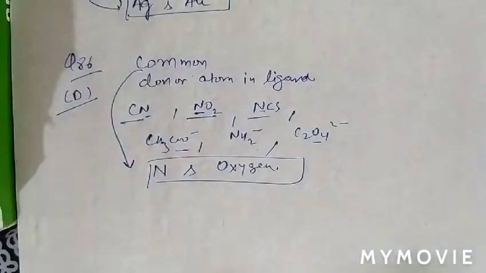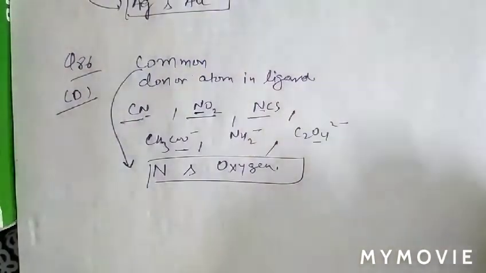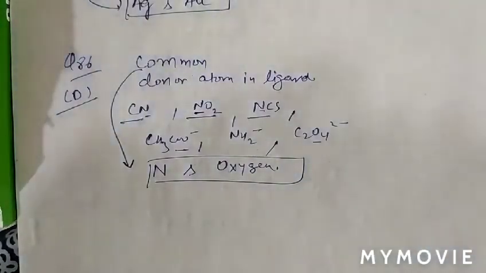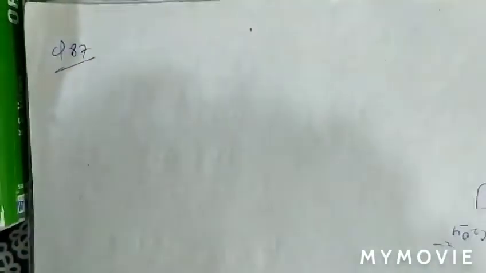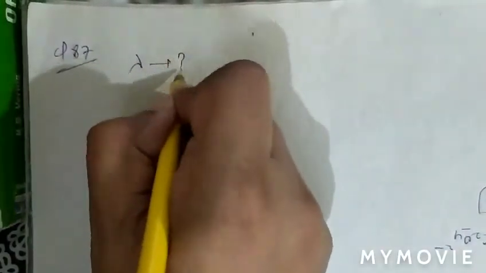Question number 87 is basically on the crystal field splitting energy of ligands. We have to arrange the increasing order of wavelength.